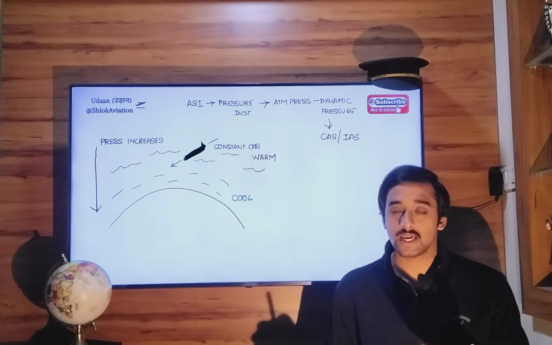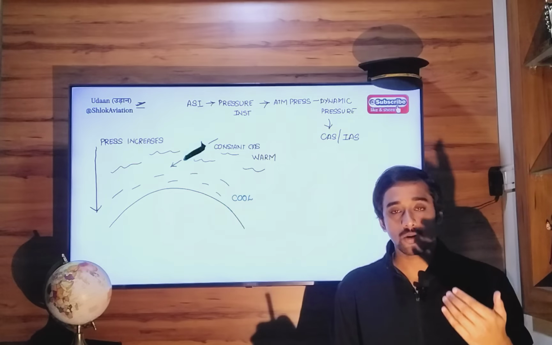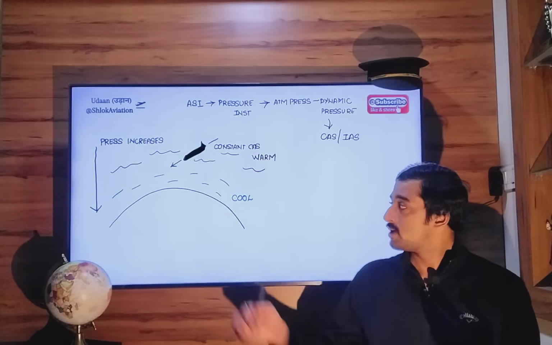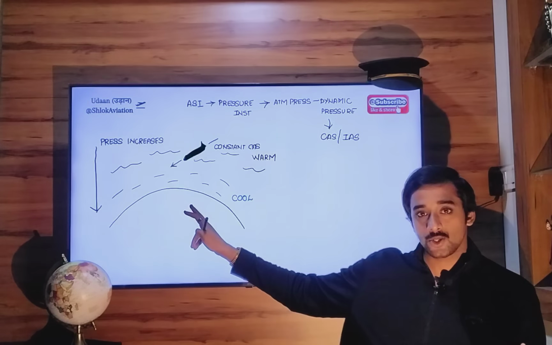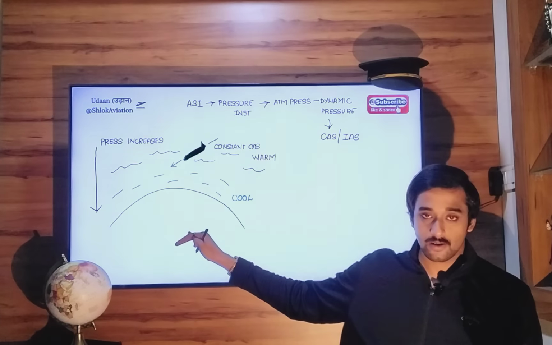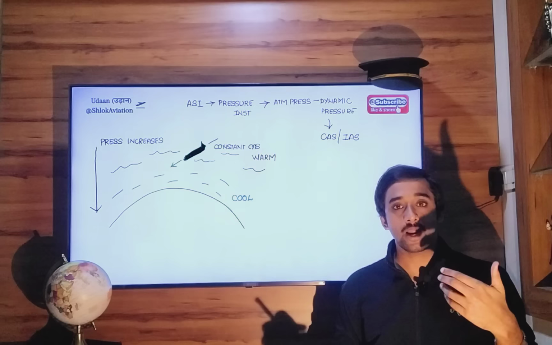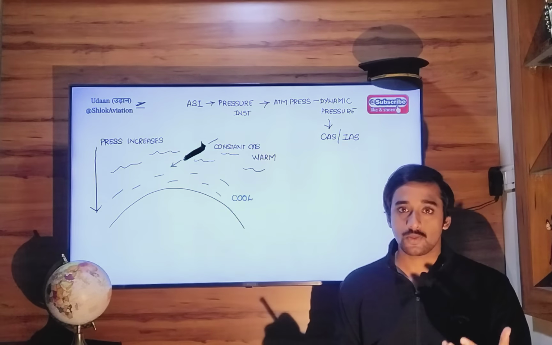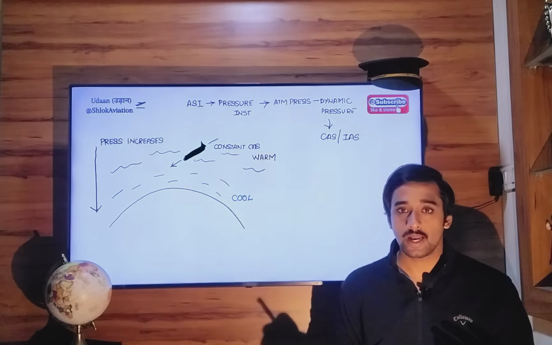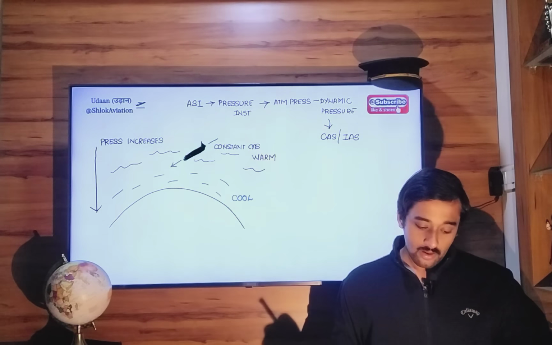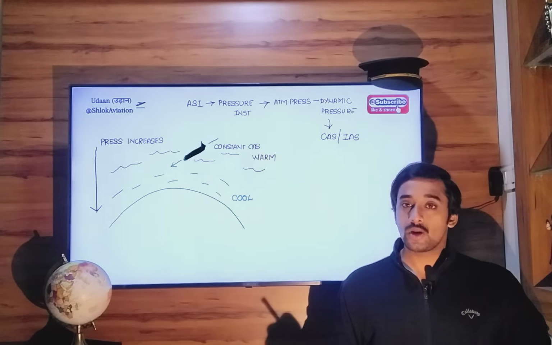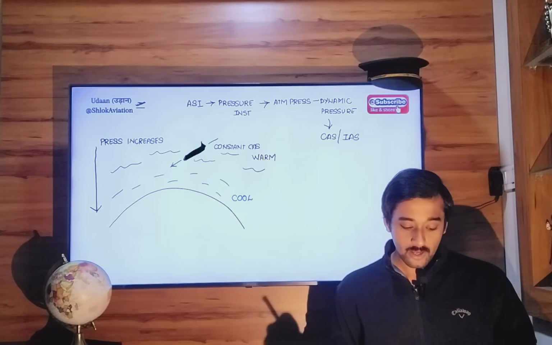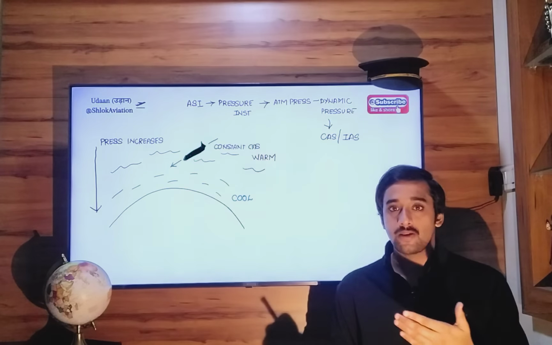Because now it's going to register more and more atmospheric pressure, because atmospheric pressure increases as you come closer to the earth. So more and more dynamic pressure will translate into more and more calibrated airspeed indication. Okay, so this is what should happen if you are descending at a particular true airspeed of your aircraft.